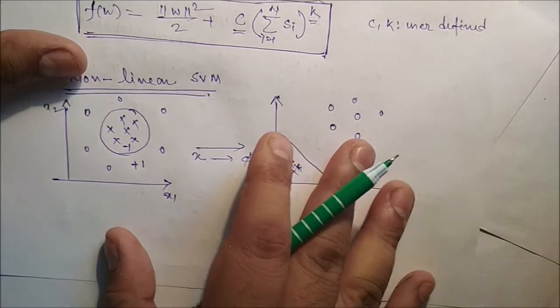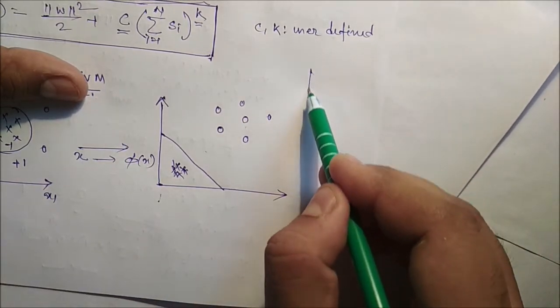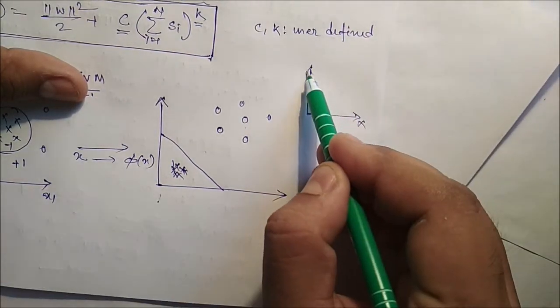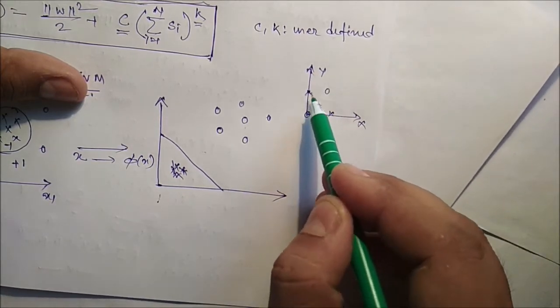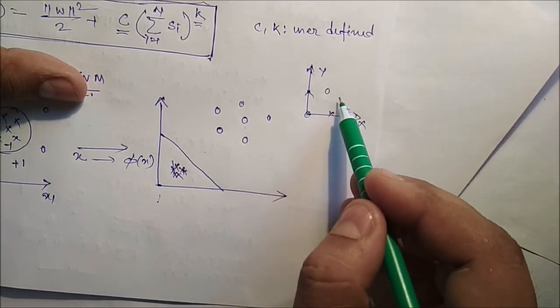Okay, so we can take another example. Suppose here it is X and Y, and the training data is like this. We cannot draw a straight line to separate these two classes.